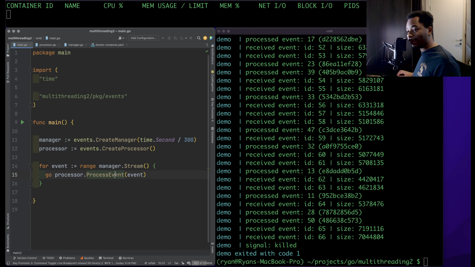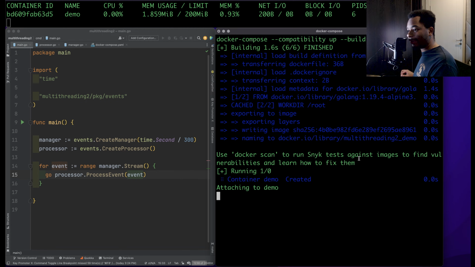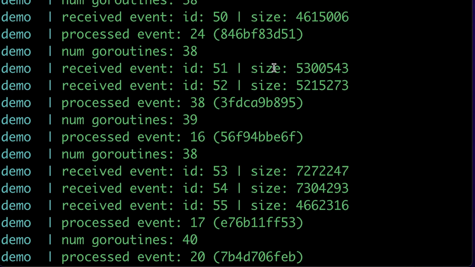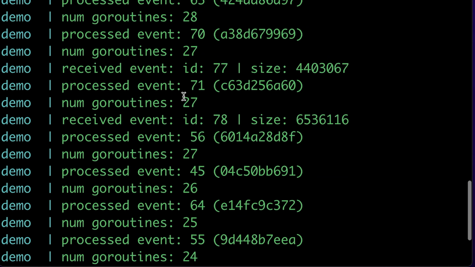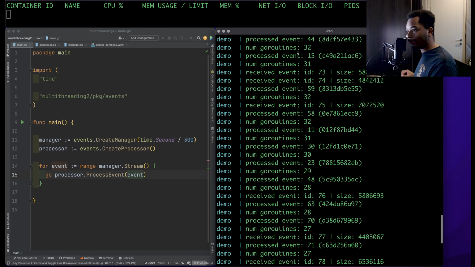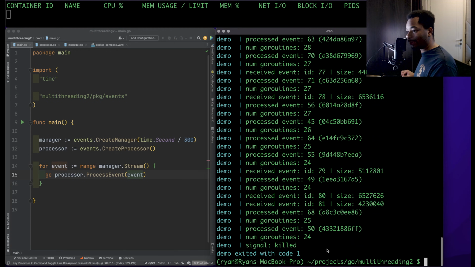So each time you process the event, it needs a reference to the event and all of that data, right? So as long as that Goroutine is running, the event is going to exist in memory. So here I'm running it again, except this time it's going to print the number of Goroutines that are running concurrently. So we can see, boom, it crashed again. Yeah, it seemed to cap at around 40 Goroutines before it killed the process.